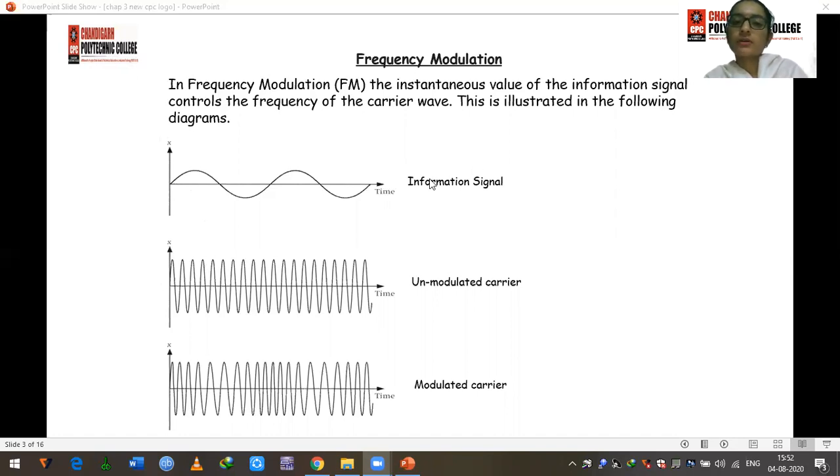Here, the figure shows the diagram of an FM, that is frequency modulation. It is your information signal, in the form of a sine wave, or we can say an audio, electrical signal, like that. The unmodulated carrier is a high frequency signal, and the modulated one is in the form of a frequency modulated signal. Here you can see that where the frequency is high, sometimes the frequency is low. This is the modulated signal.